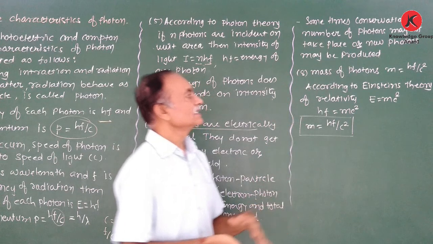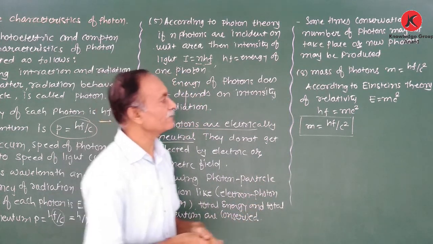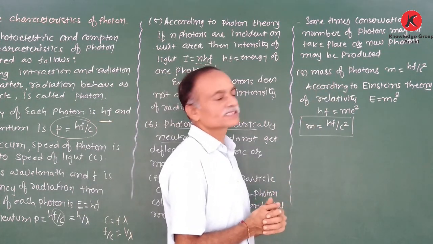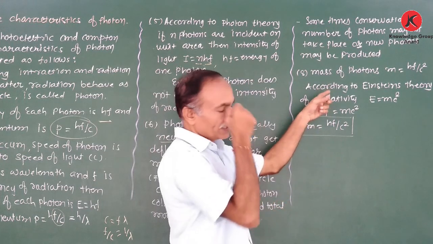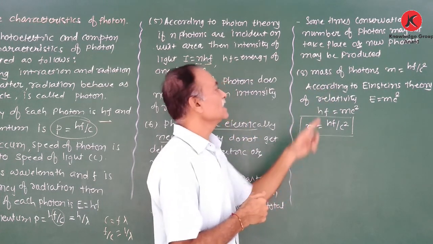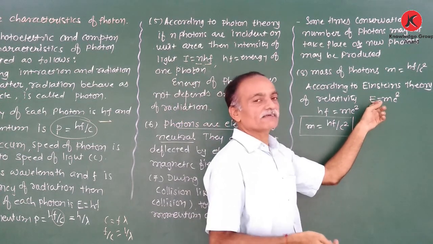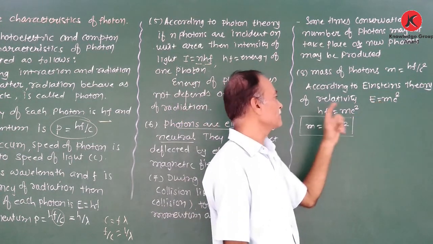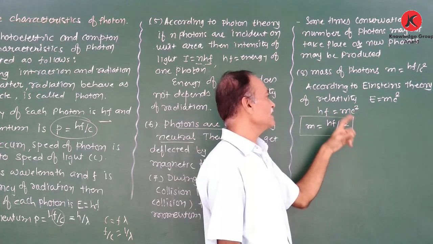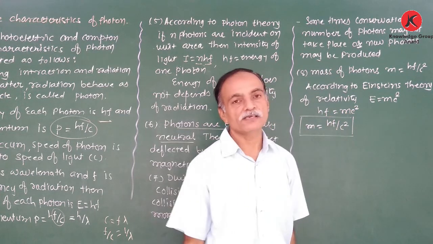And the eighth is that the mass of the photon is represented by m equal to hf upon c square. How do we obtain it? According to Einstein's theory, E is equal to mc square. But just recall the equation of the energy of the photon is hf. So hf is equal to mc square, therefore m is equal to hf upon c square.